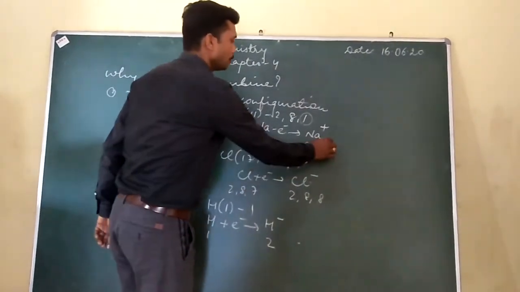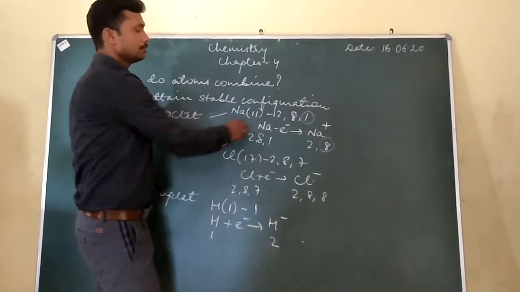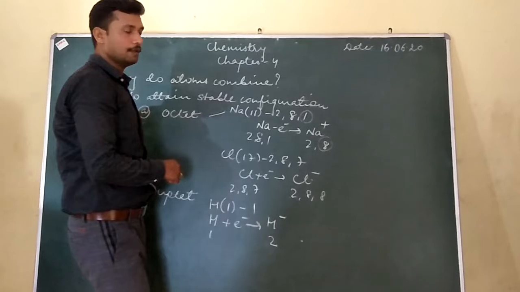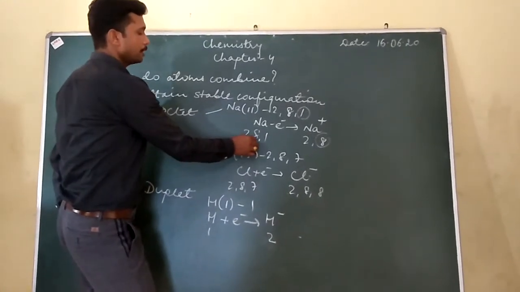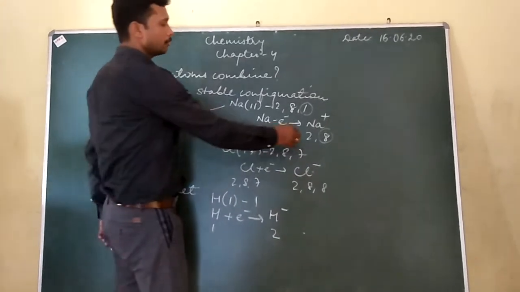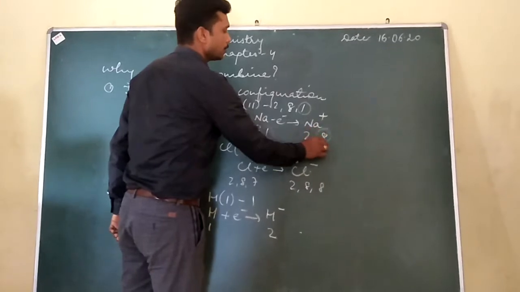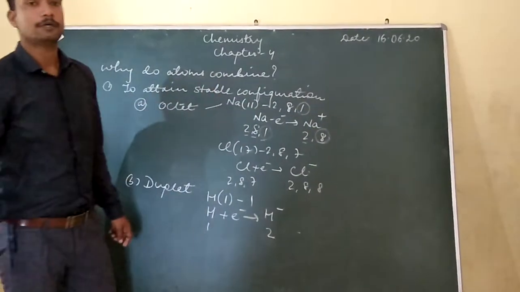That is, the valence electron now is 8. When sodium was neutral, you had electronic configuration 2, 8, 1. On losing this 1 electron, the electronic configuration is 2, 8. Now 8 valence electrons can make the sodium atom a stable atom.